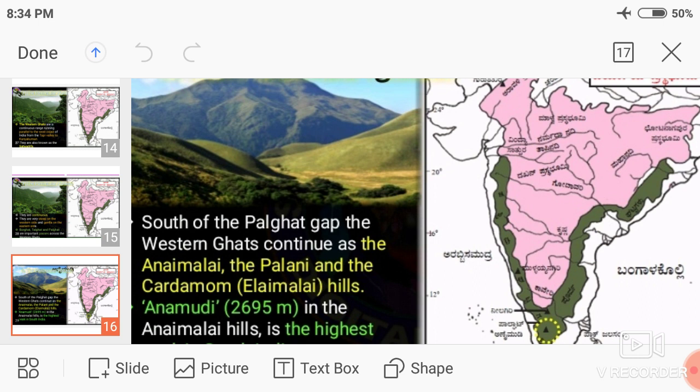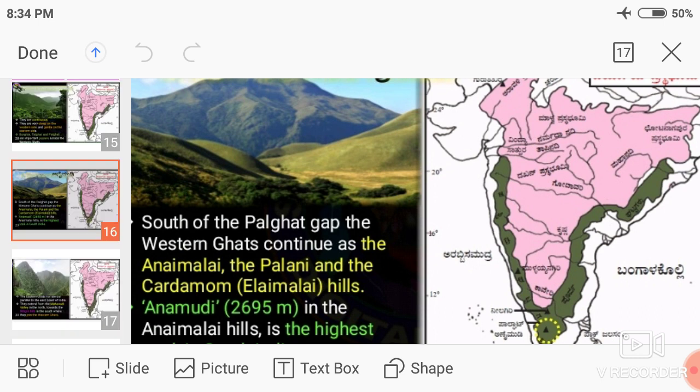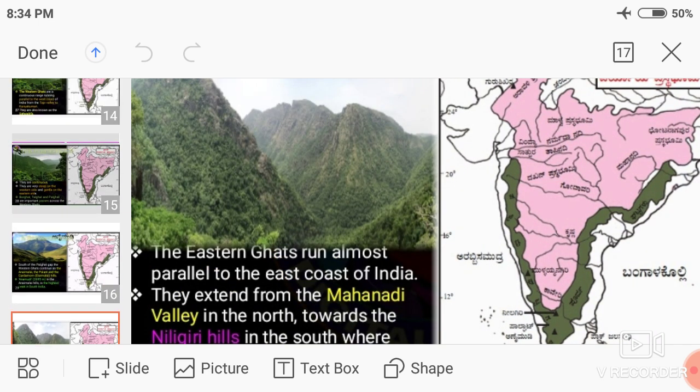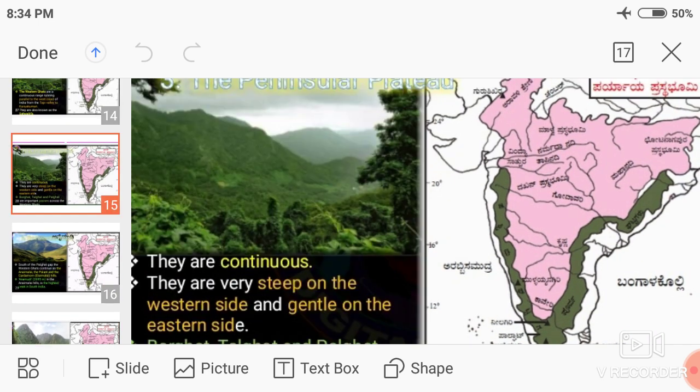Barghat, Talghat and Palghat are the important passes across the Western Ghats.